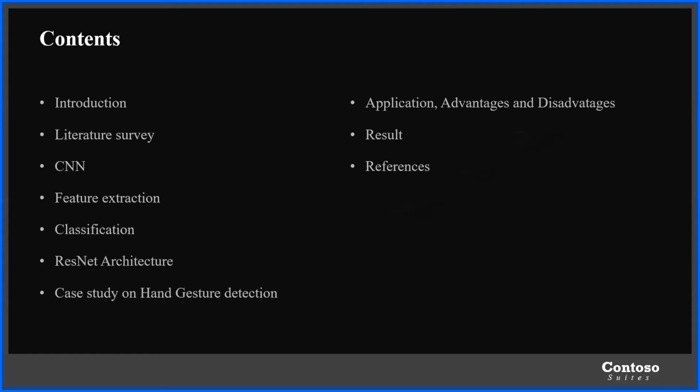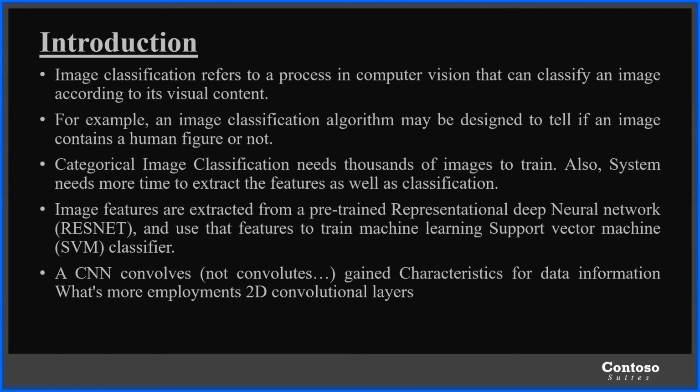Later, the CNN, convolution neural network, feature extraction, which is a part of CNN, and also classification. Then the main topic here is the ResNet architecture and the case study on hand gesture detection. And later we'll proceed with the application, advantages and disadvantages, and result, and finally the references. Okay. Now let us start with our intro.